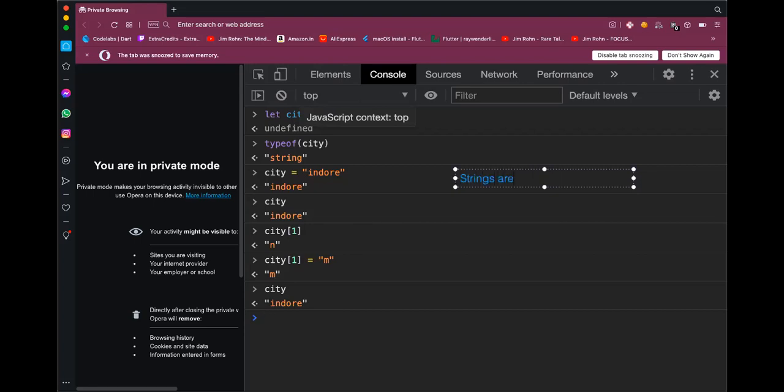So, okay, the answer is strings are considered to be immutable in JavaScript. Strings are a kind of data type or data structure in JavaScript which cannot be changed. If I do city equal to Indore instead of city equal to Bhopal, basically it takes another entire string and then reassigns it. I cannot play around with individual elements in a string. So strings are immutable in JavaScript.